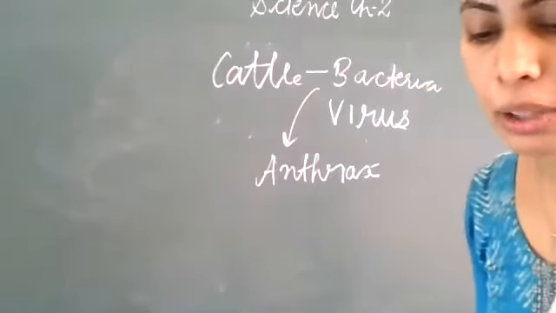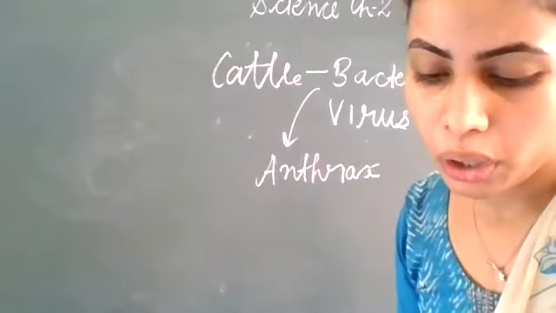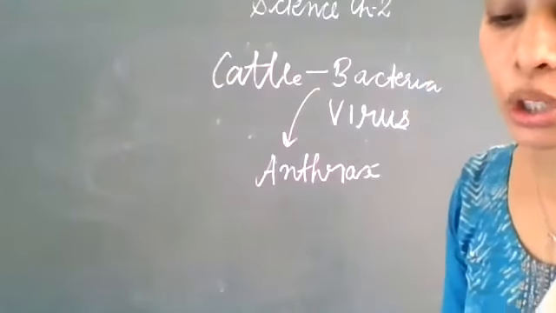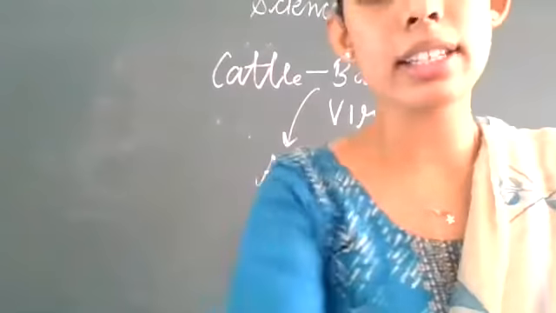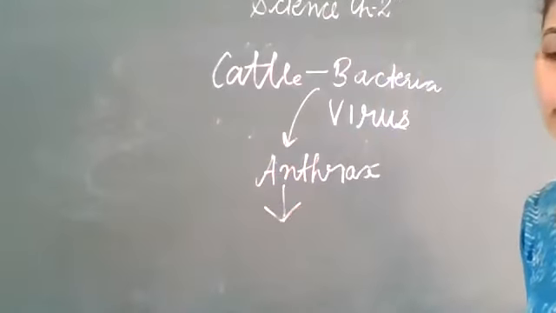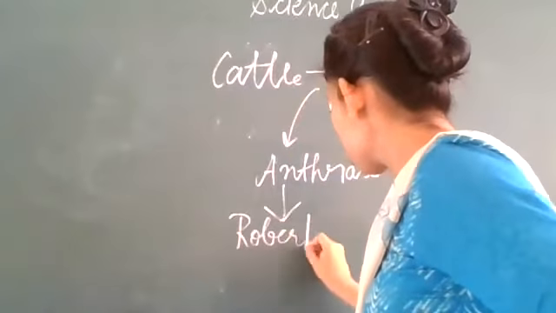So there is a yellow box that is given on page 24. Robert Koch discovered the bacterium which cause anthrax disease. This anthrax disease, okay, it was discovered by Robert Koch.